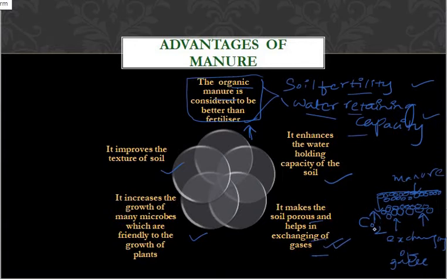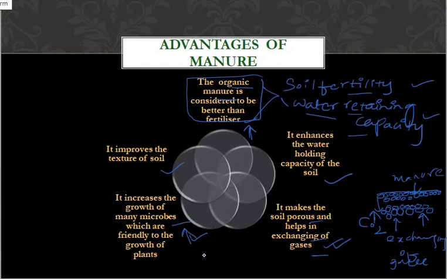You will see the plant growth to be normal, or even fast, when compared to using fertilizer on the soil. That is the comparison I am taking here. Exchanging of gases will also be helpful if we use manure. It increases the growth of microbes which are friendly to the growth of plants. If I use organic manure, it helps in the increase of microbes.